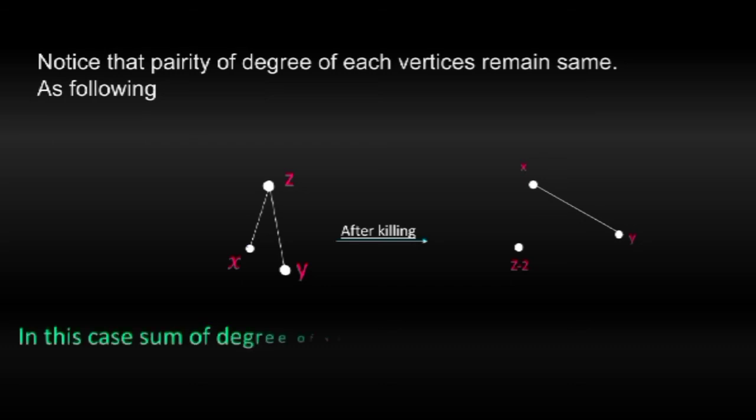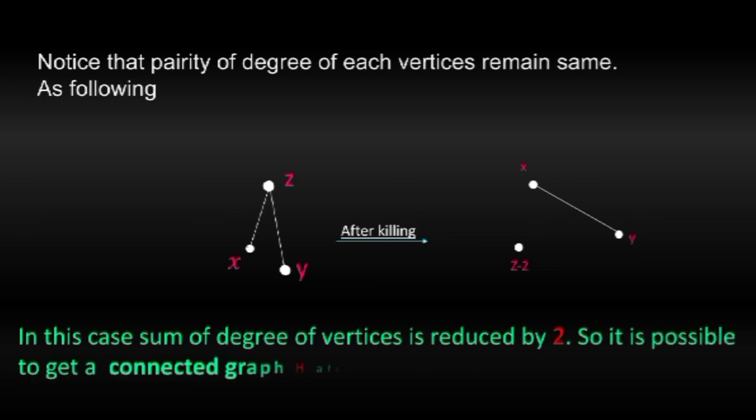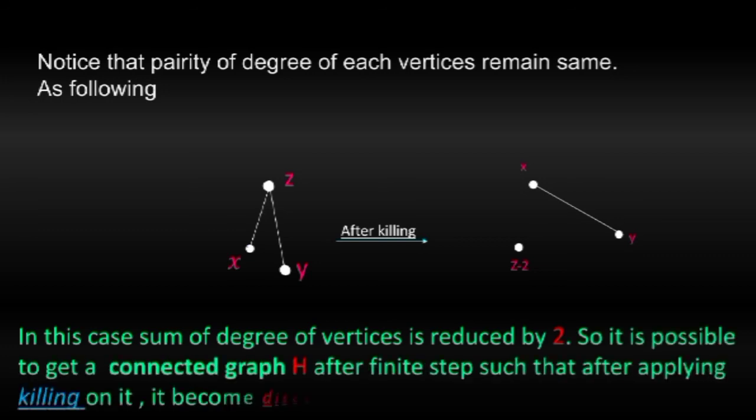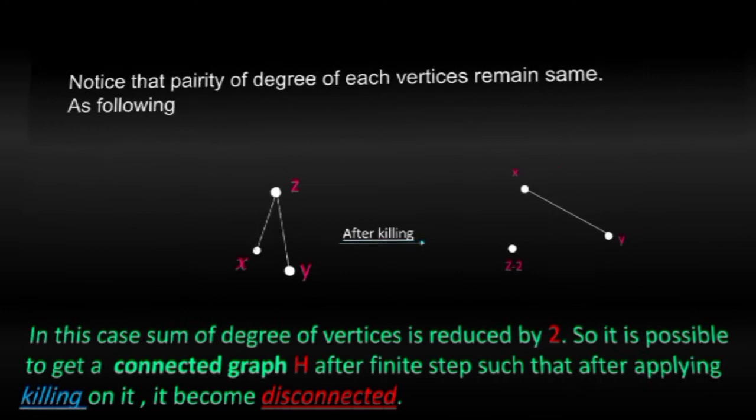For example, this is a subgraph where X, Y, Z are the degrees of those vertices. After killing, the degree of Z becomes Z minus 2 and the degrees of X and Y remain the same. In this case, the sum of degrees of these vertices is reduced by 2. So it is possible to get a graph H on which if we make a killing, then it becomes a disconnected graph. 1010 vertices of H have odd degree and 1009 vertices have even degree. So it is clearly a tree because we can conclude this from our claim.